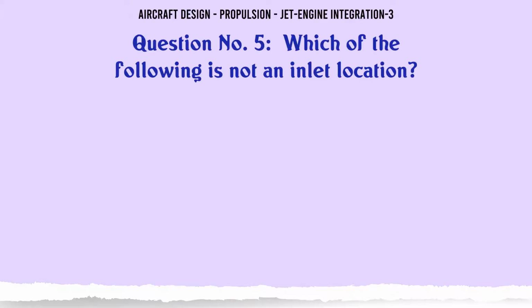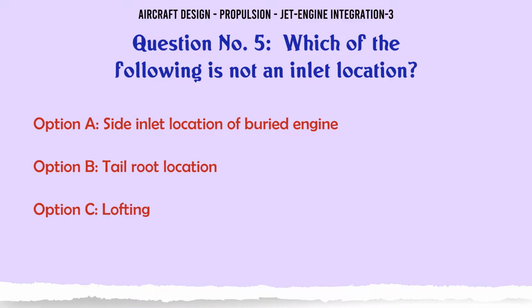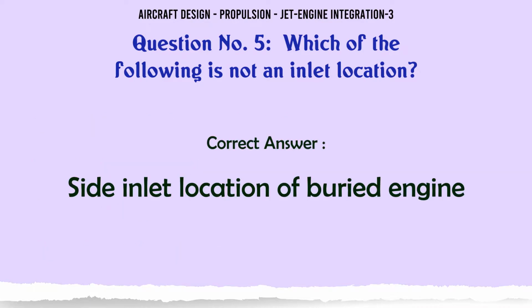Which of the following is not an inlet location? A, side inlet location of buried engine. B, tail root location. C, lofting. D, chin buried engine. The correct answer is side inlet location of buried engine.